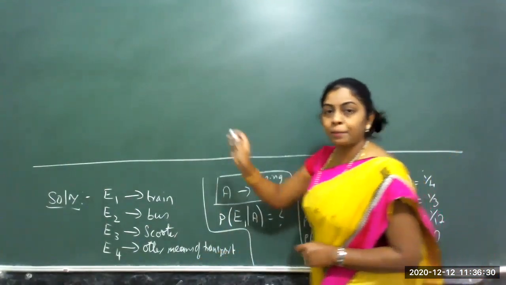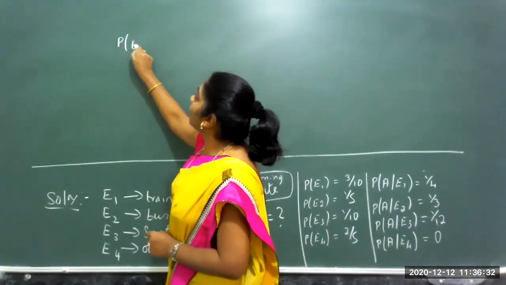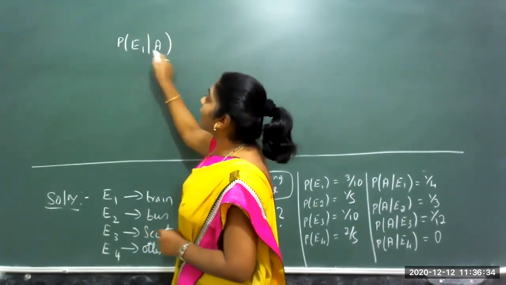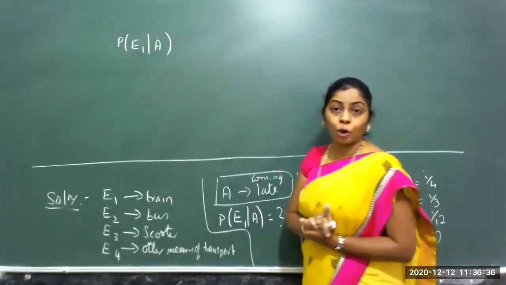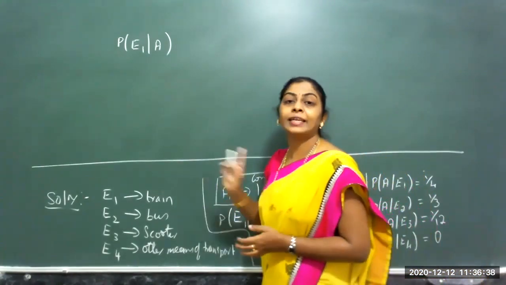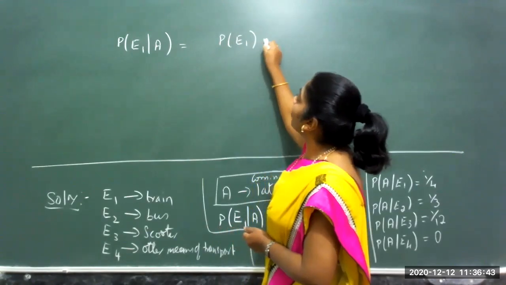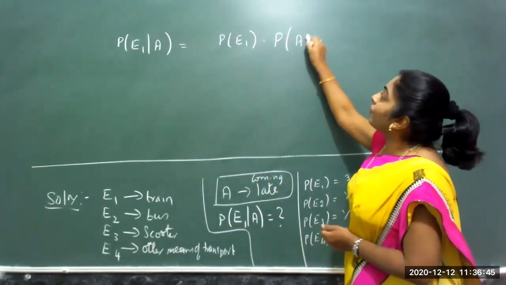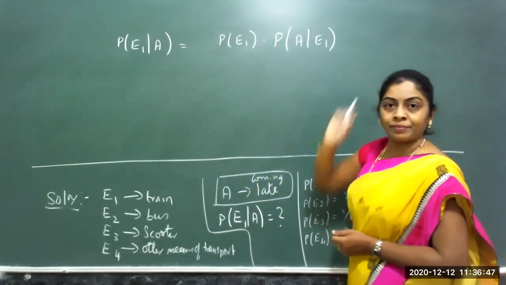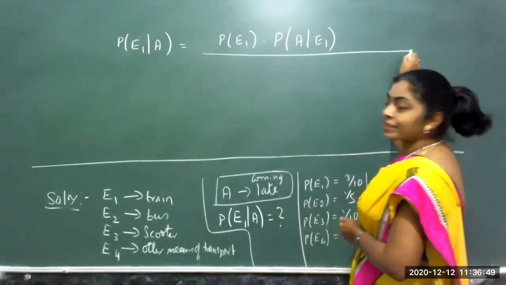What we have to find is the probability of having taken the train given coming late. So it is probability of E1 into probability of coming late by train, whole divided by the summation.